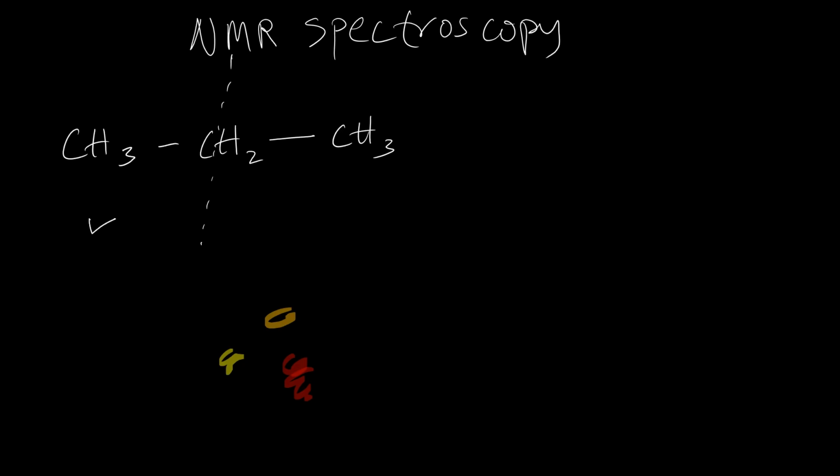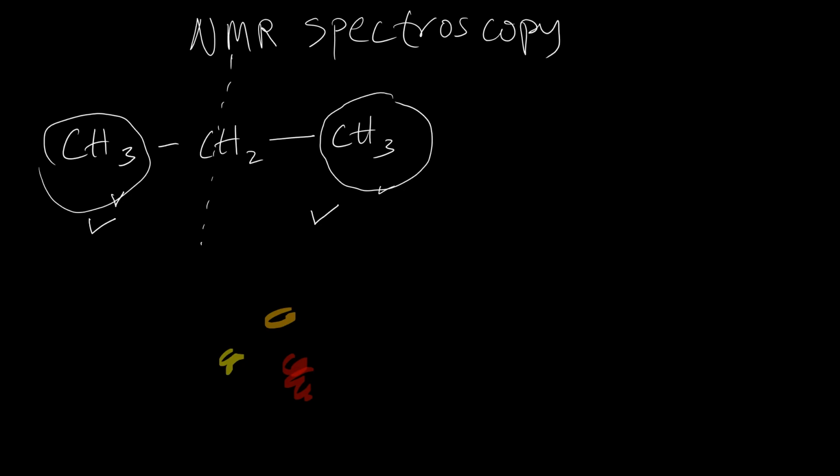This part is the same as this part, which means this side is in the same chemical environment as this side. This methyl group is the same as this methyl group here because of this line of symmetry. So you should always take note of the line of symmetry. Always consider that whenever you see any molecule, to ensure that you get the correct number of signals.